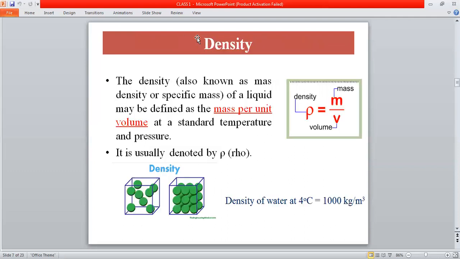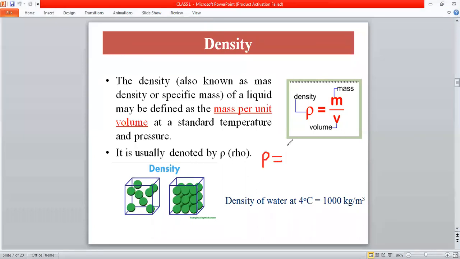The first property is density. Density is the ratio of mass to volume. It is denoted by the Greek letter rho. The unit of density is kilogram per meter cube, because density is mass by volume.